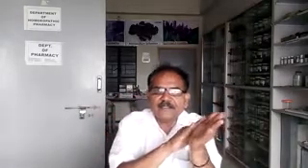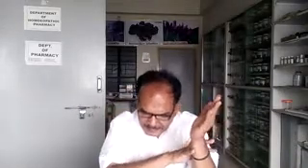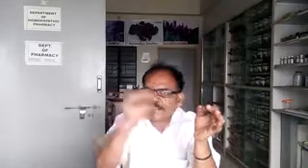The superior extensor retinaculum is attached medially to the lower part of the anterior border of the tibia and laterally to the lower part of the anterior border of the fibula.